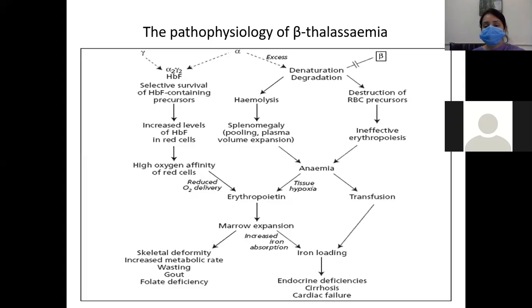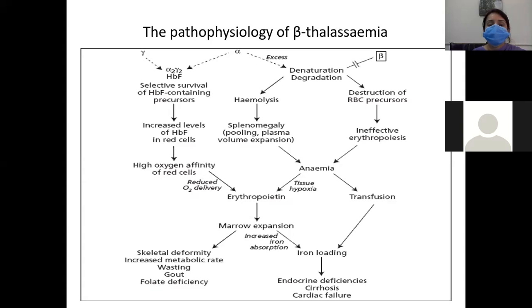So if there is more transfusion, it will lead to iron overloading. Due to increased erythropoietin production, it will lead to marrow expansion, and due to marrow expansion, it will also cause increased iron absorption, and further lead to iron loading. Then it will further lead to endocrine deficiencies and cirrhosis, and it can also cause cardiac failure. So this is the pathophysiology when there are excess alpha chains and no beta chain.